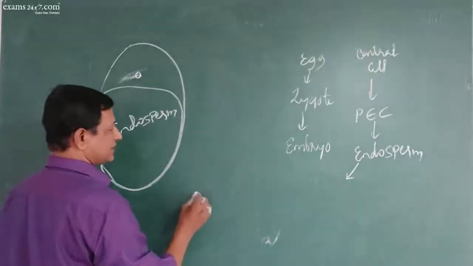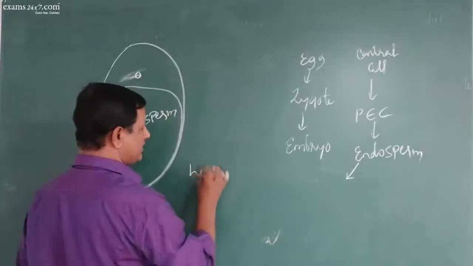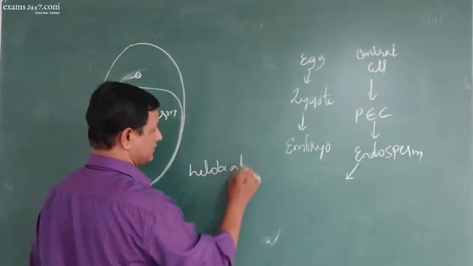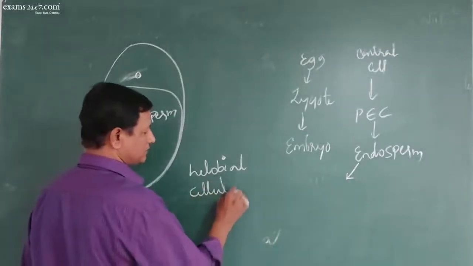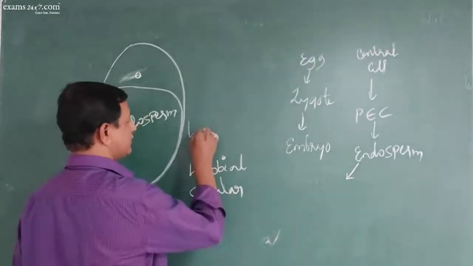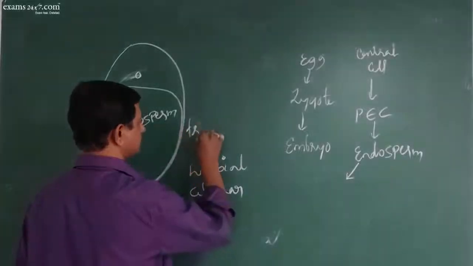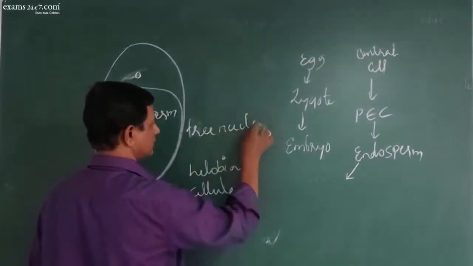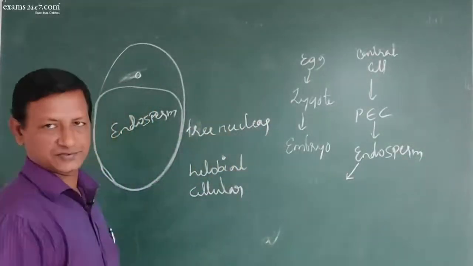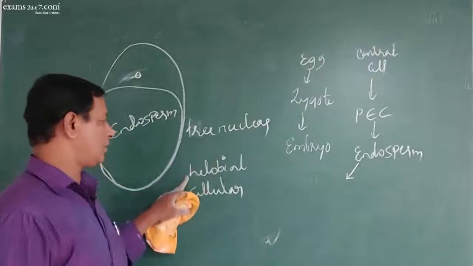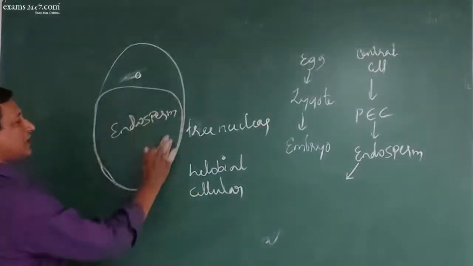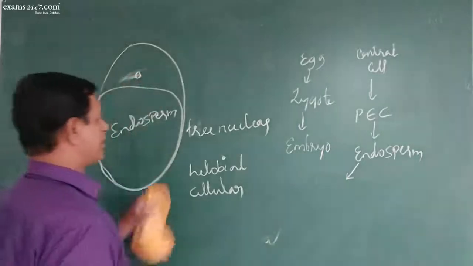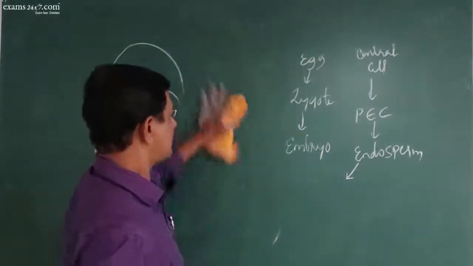That is, now I got it. Haustorial endosperm, cellular endosperm, and liquid free nuclear endosperm. These are the 3 stages: free nuclear, haustorial, cellular. Now the matured seed will have the endosperm like this. At one end there will be embryo.